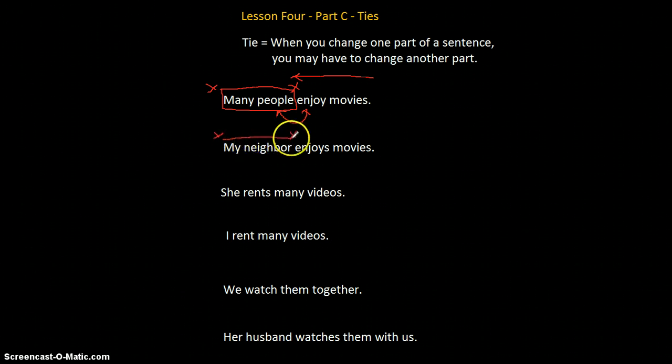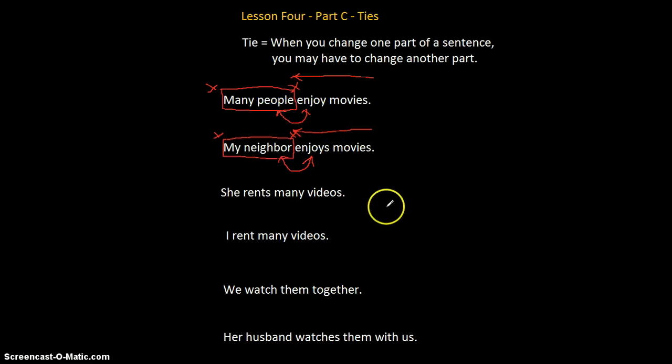My neighbor is the subject. The predicate, enjoys movies. And enjoys ties with the subject, my neighbor. I can see that to change many people to my neighbor, I need to also change enjoy to enjoys. When you change one part of a sentence, you may have to change another.